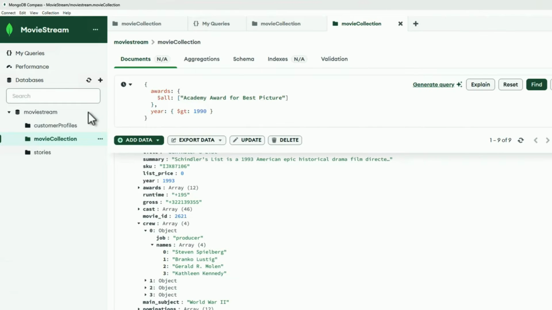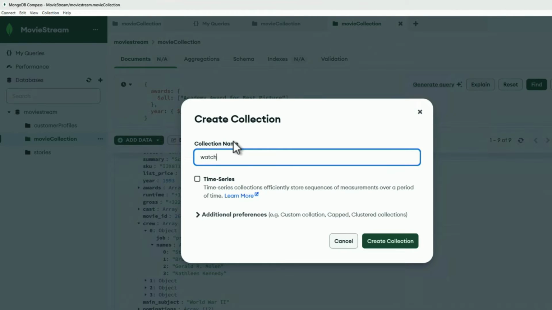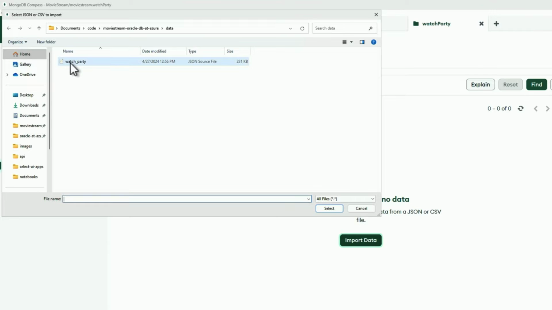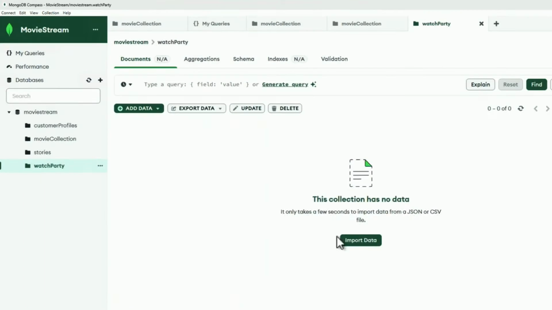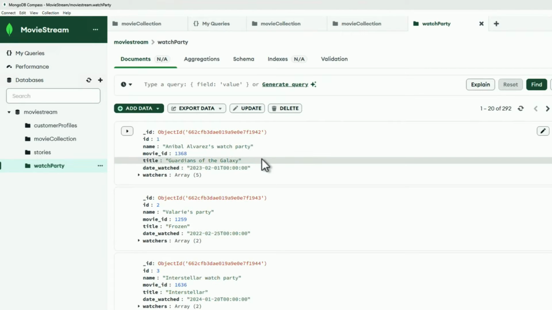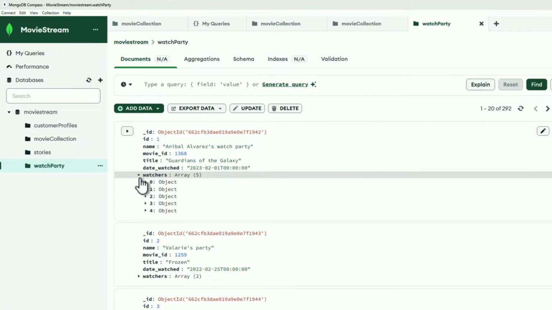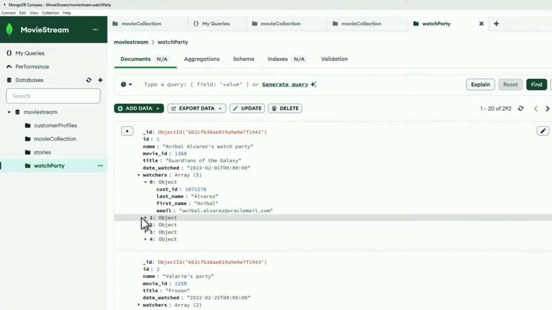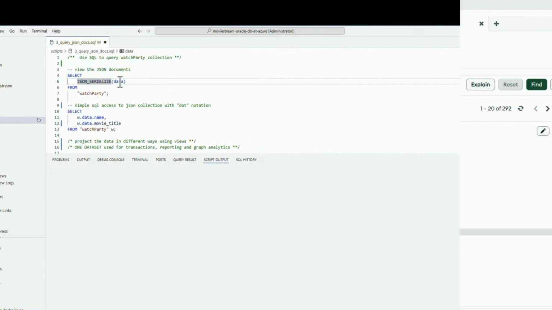Let's create a new collection, because we talked about how MovieStream wants to create watch parties. So I'm going to create a new collection called watch parties, and I'm going to load all that data into the collection from a local file that I have here. But just imagine creating watch parties. It's like, hey, I'm going to watch a movie with Cambyse. We're going to watch Big together. It's going to be really fun. We're going to have a little watch party. So here we have a watch party where they're watching Guardians of the Galaxy. This is Annabelle's watch party. She's going to watch with a bunch of her friends, and you can see the list of all these people.